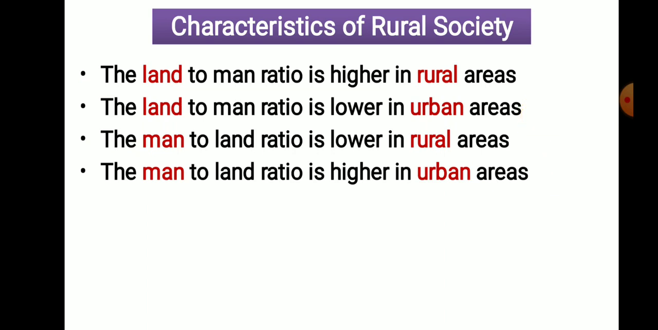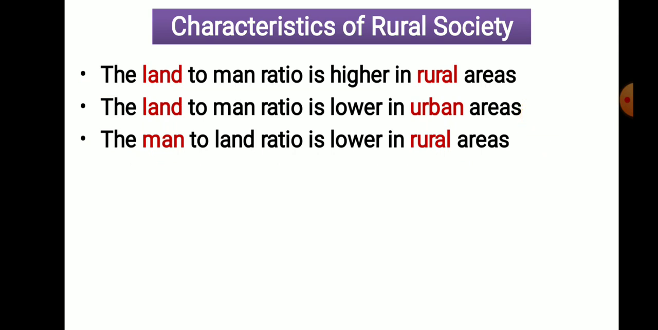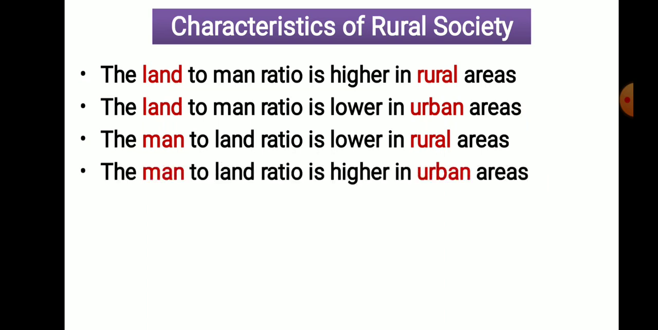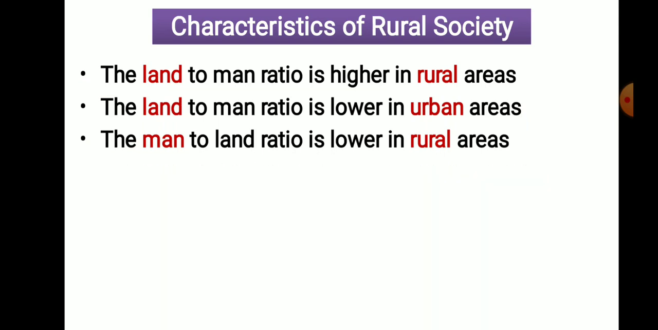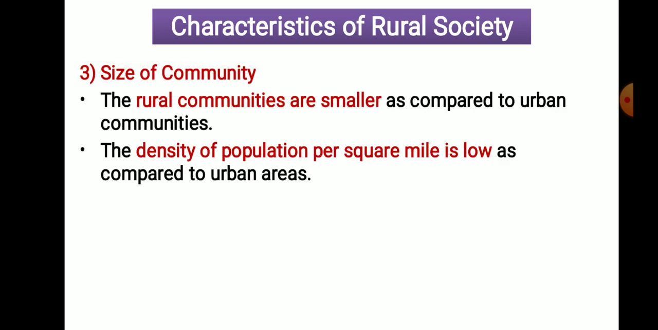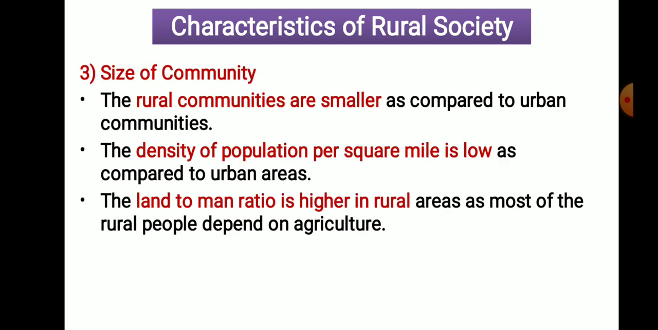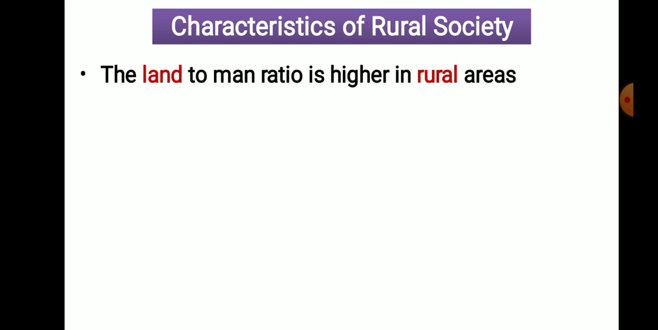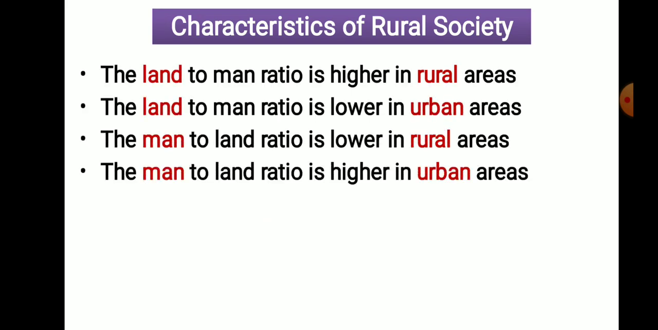So how to remember these statements? In explanation, you need not write all these four statements. In the explanation of this size of community, only these three statements are sufficient. Land to man ratio is higher in rural area. But why am I giving these four statements? That is, these are important from the objective point of view.